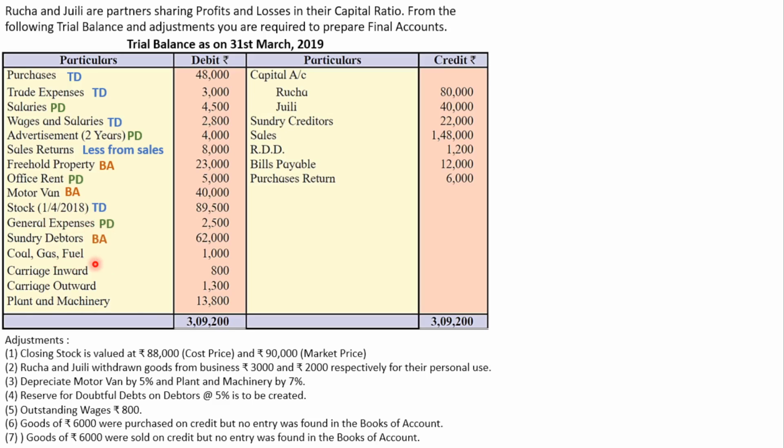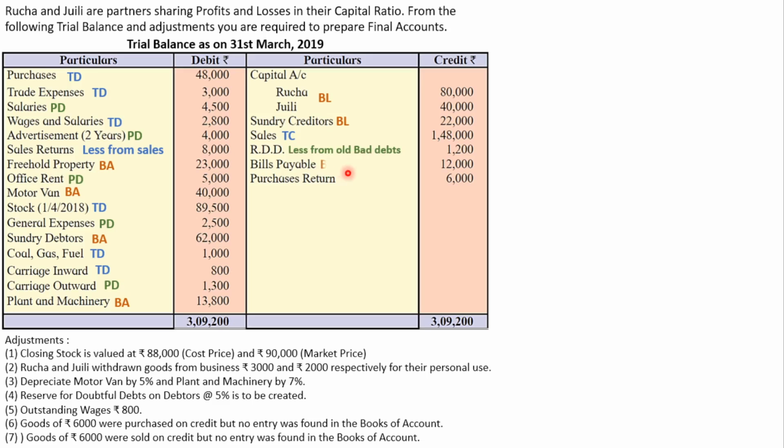Coal, gas and fuel, trading debit. Carriage inward, trading debit. Carriage outward, profit and loss debit. Plant and machinery, balance sheet asset. Let's go to credit side. Capital account will be transferred to balance sheet liability. Sundry creditor, balance sheet liability. Sales, trading credit. RDD, less from old bad debts.